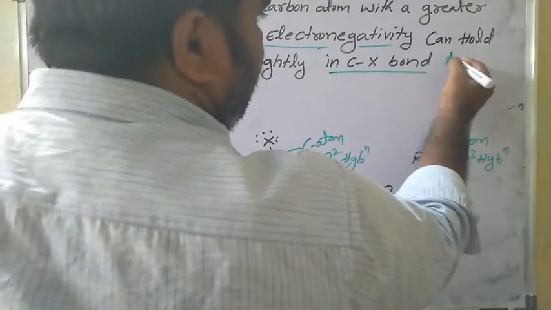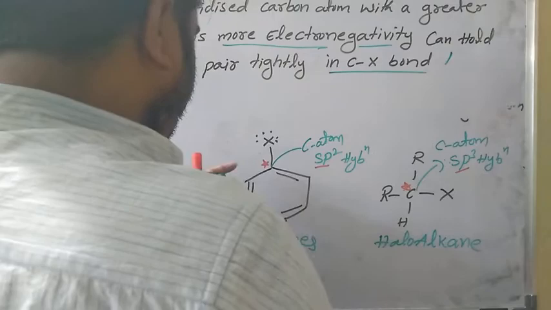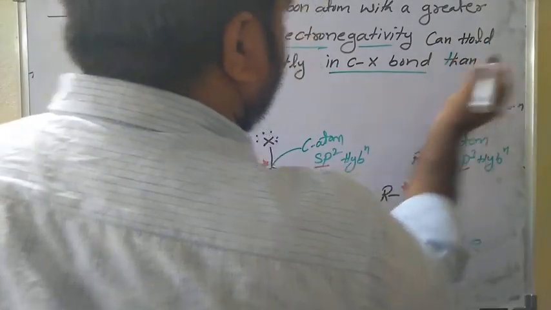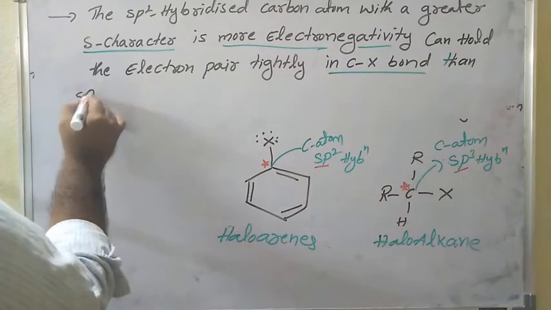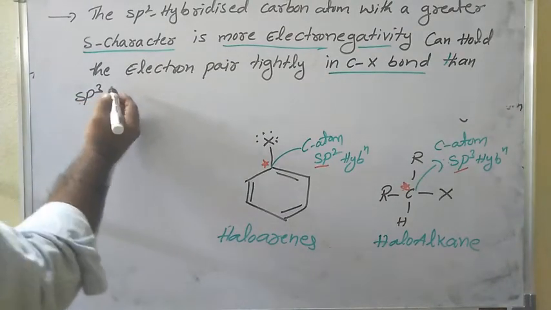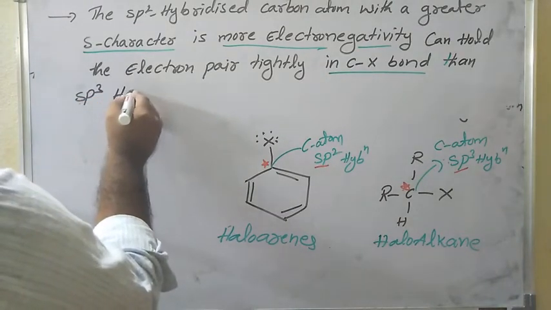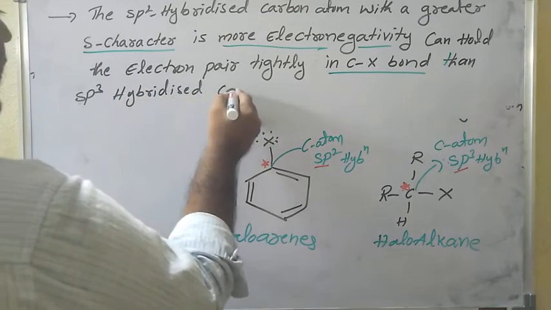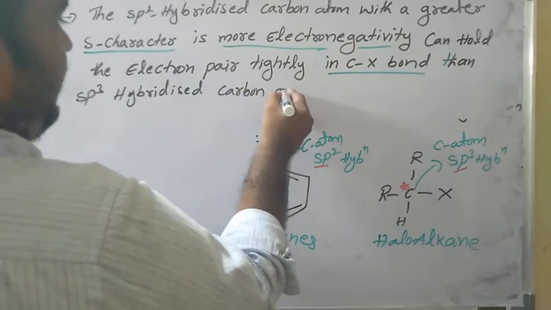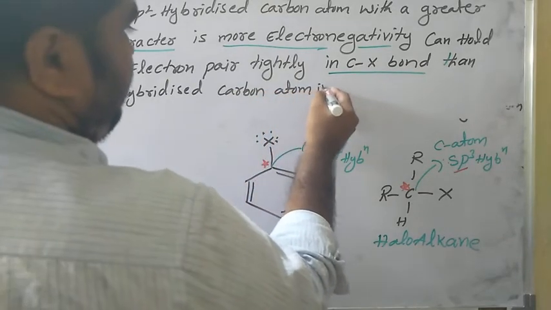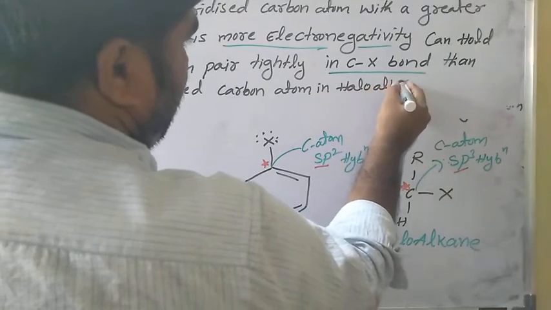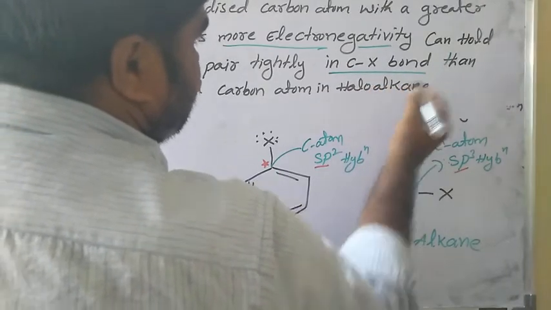Then the sp3 hybridized carbon atom in haloalkane. See, this is the one.